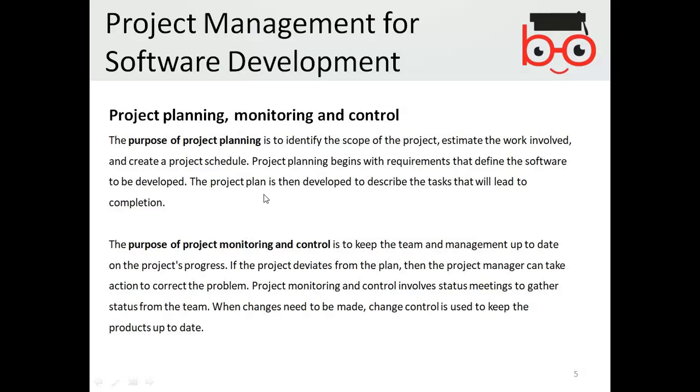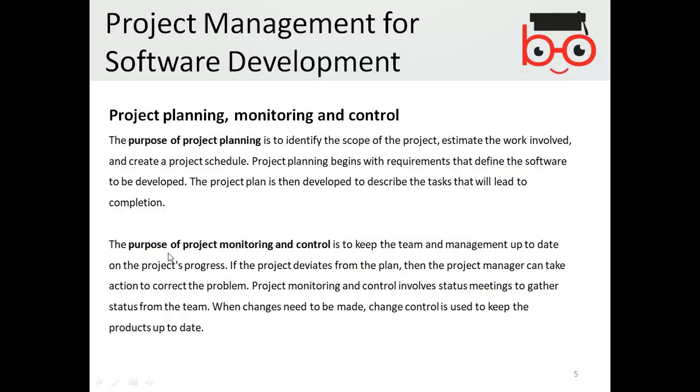The project plan is then developed to describe the tasks that will lead to the completion. So the plan has to describe what tasks have to be completed, in which order, and in which timing that needs to be gone through.